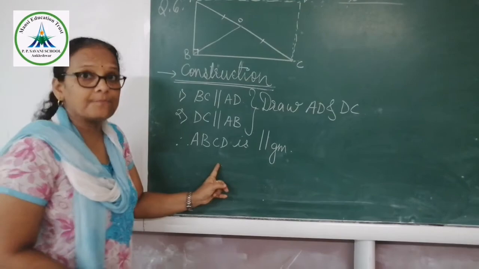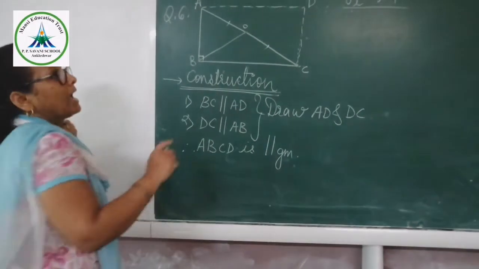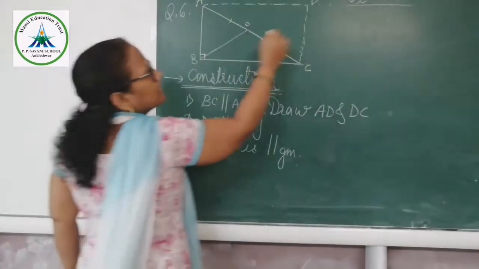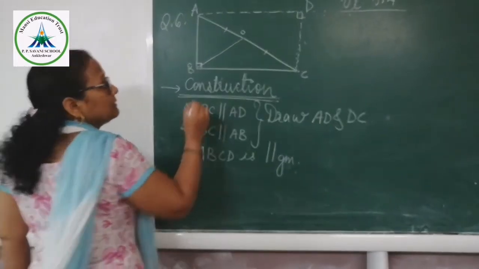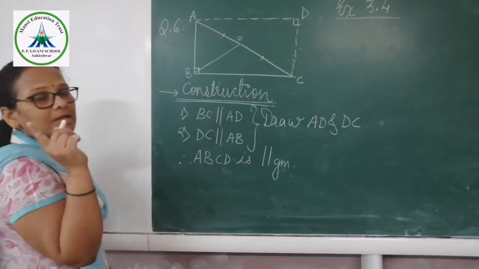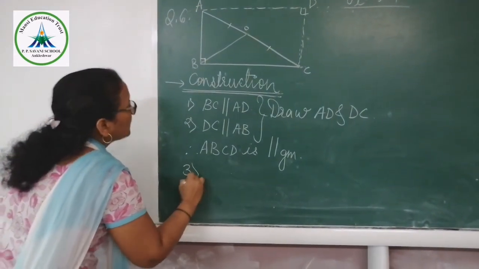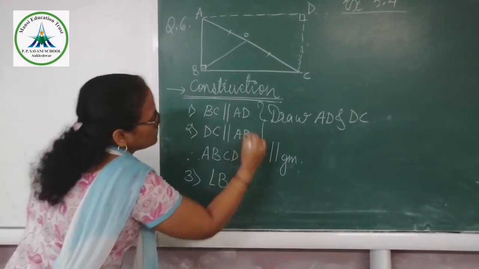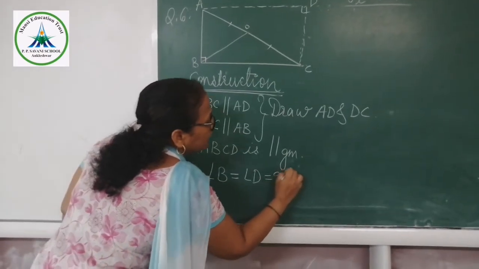In a parallelogram, opposite angles are equal as it is parallel to each other. So this is 90 degree, that means this is also 90 degree. And opposite sides of the parallelogram are equal. So here, first of all, I say third point, that is angle B is equal to angle D is equal to 90 degree.